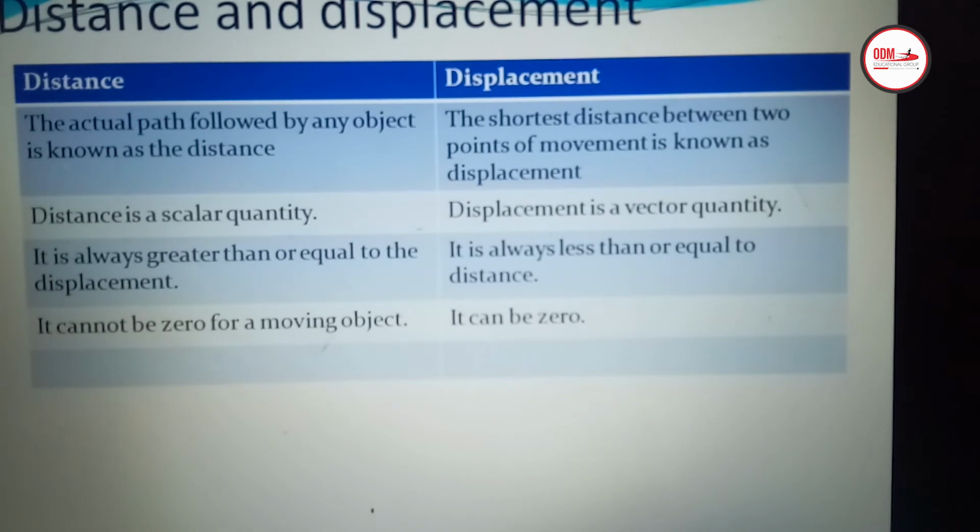Next is, it cannot be zero for a moving object. Suppose an object has moved some distance, then the distance cannot be zero, but the displacement can be zero. So here also I would like to give you one example. Suppose an object is moving on a circular track. Its initial and final points are the same. Then the displacement will be zero, because the shortest distance between the initial and the final position is zero.